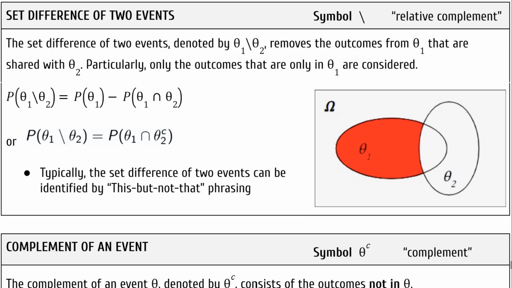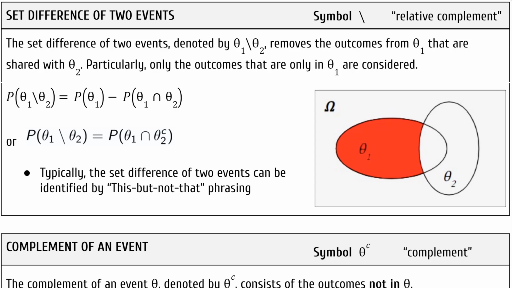The probability of set difference of theta 1 and theta 2 is equal to the probability of all the outcomes in theta 1 minus the probability of the outcomes that are shared by theta 1 and theta 2, also known as the intersection. Or the probability of the set difference of theta 1 and theta 2 is equal to the probability of theta 1 intersection theta 2 complement.